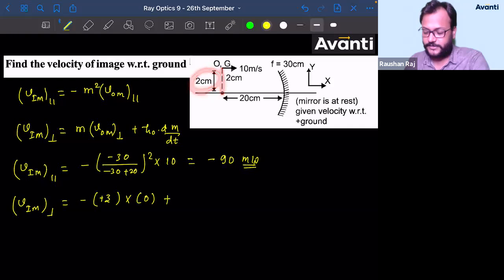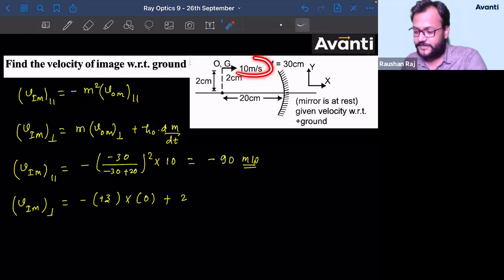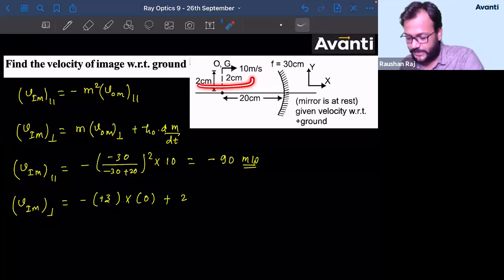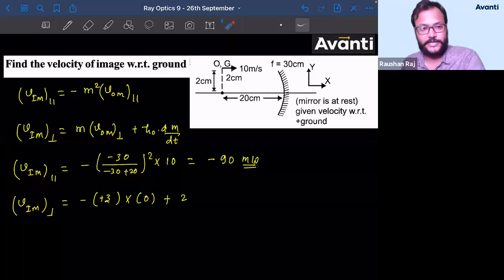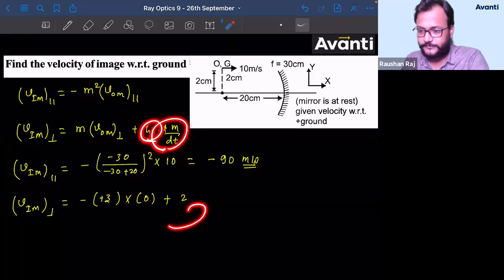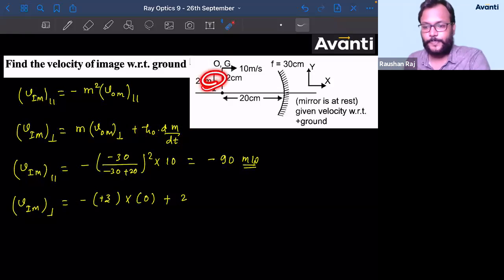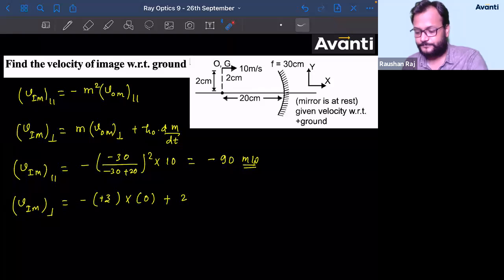h naught is how much? 2 centimeter. 2. Okay, but since everything is in meter per second, I have to take care of the unit also. What do I have to write in place of 2, bachcha log? Tell me. Here it is 2, what should I write here? This was the ratio that will not affect us. But if you're writing this h naught and dm by dt, you have to take care of the unit also, right? So tell me guys, what should I write as the value of h naught?